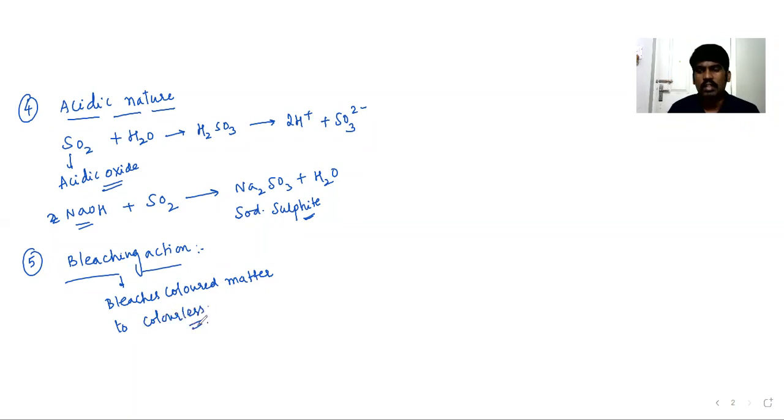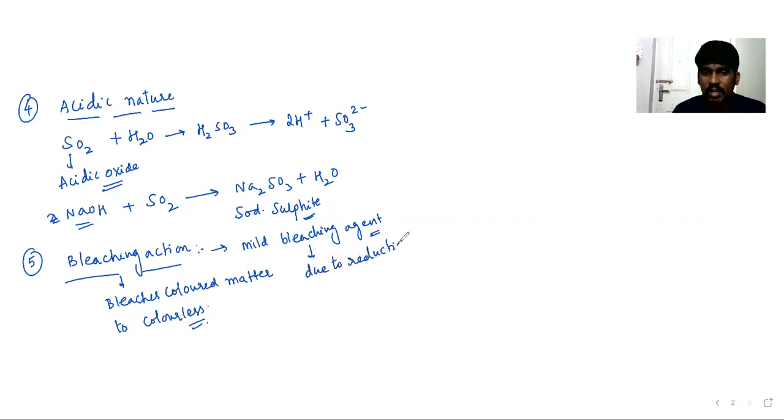But children, it's not like ozone, it's a mild bleaching agent. But this bleaching action is because of reduction property. That's why it can act as a mild bleaching agent due to reduction property.